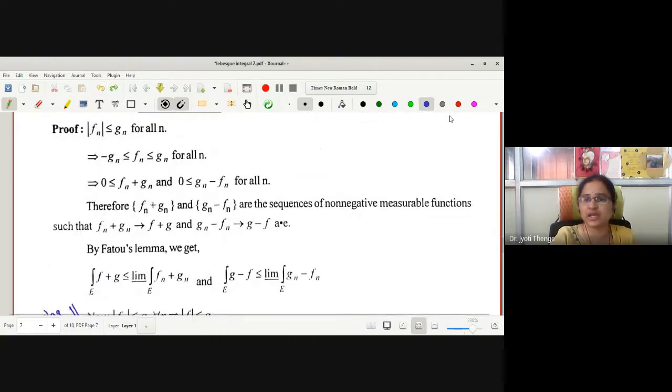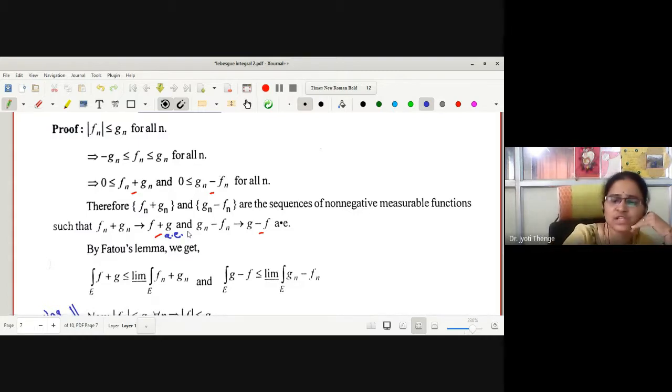Fn plus Gn and Gn minus Fn. Both the sequences are convergent sequences, almost everywhere convergence. Therefore, what about the limit of Fn plus Gn? Is it F plus G? And the limit of Gn minus Fn is G minus F almost everywhere. Both sequences are convergent almost everywhere.